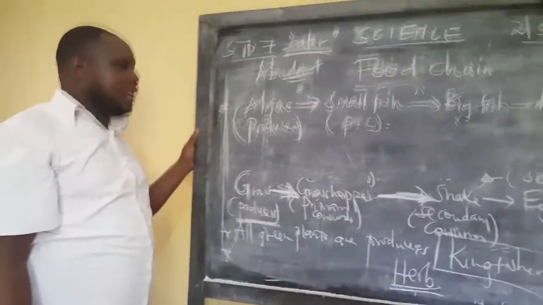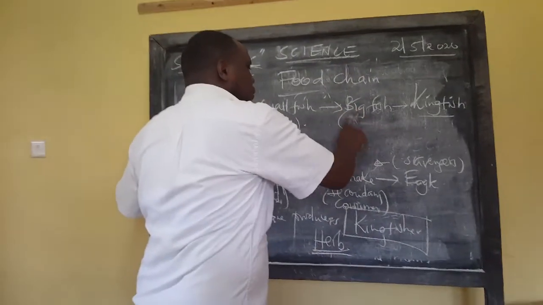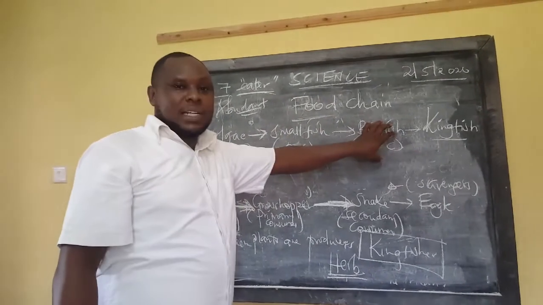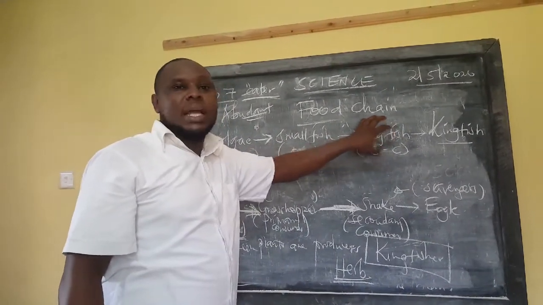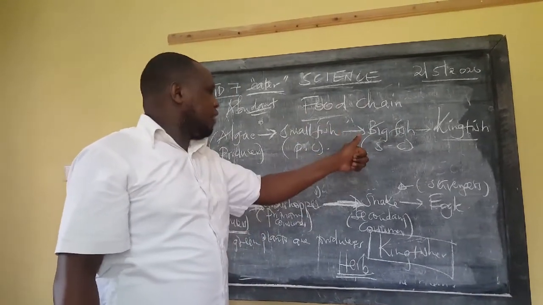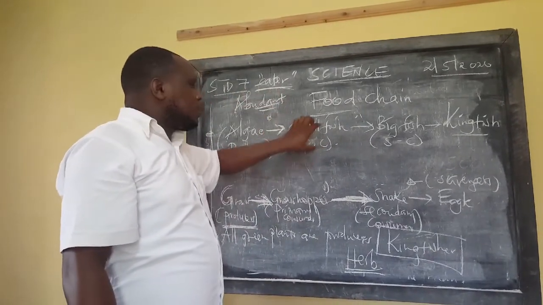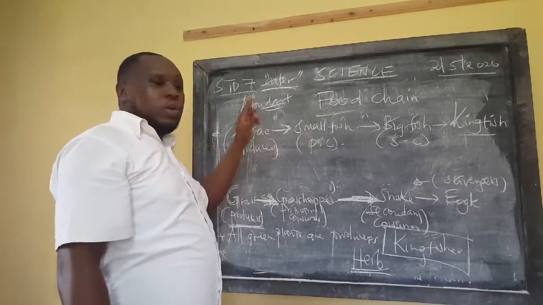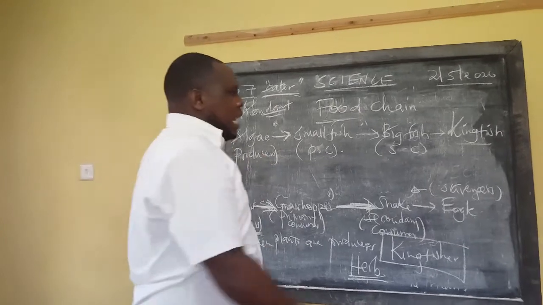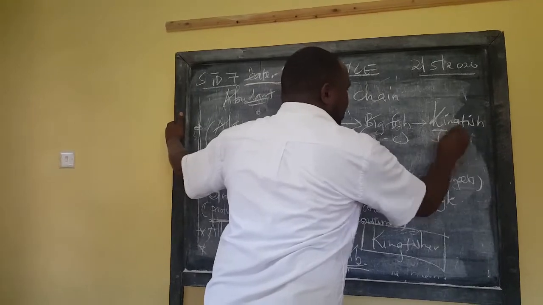You can say PC. Then the small fish will be fed by the big fish. The big fish becomes secondary consumer. Remember what we said, Lana, that the third part, which is secondary consumers, these are majorly carnivorous animals. And so this big fish is a carnivorous fish, a carnivorous animal. It's feeding on a primary consumer, which is also a fish. But this small fish does not feed on meat. It rather feeds on green plants. So the last one is the tertiary consumer.